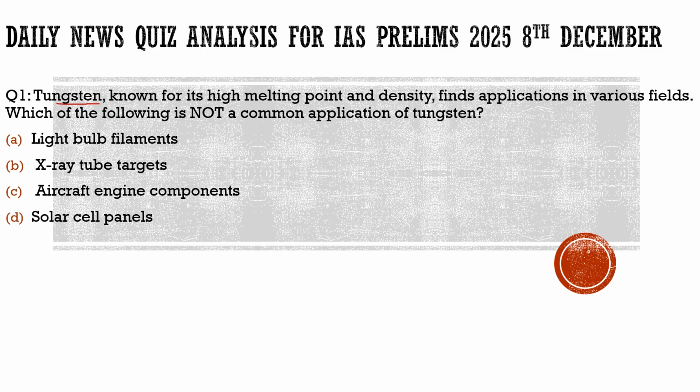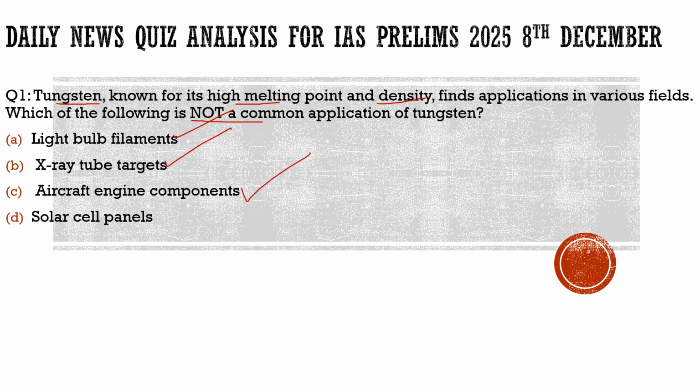As the question says, tungsten is known for its high melting point and density and finds application in various fields. Which of the following is not a common application of tungsten? So here we have to find out which of the given applications is not a common application of tungsten. First, is it used in light bulb filaments? 100% correct, it finds its application in bulbs. Second, X-ray tube targets. 100% correct, it finds its application in X-ray tubes. Third, aircraft engine components. 100% correct, it finds its application in aircraft engine components.